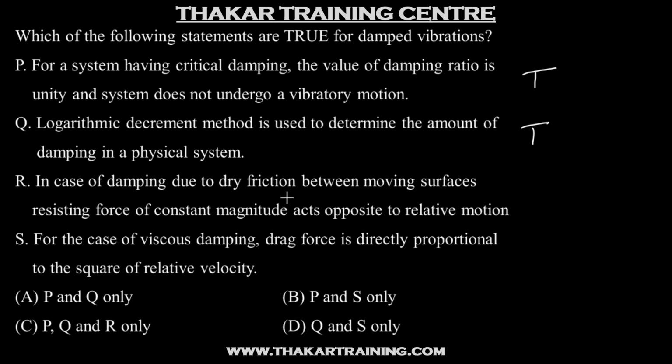In case of damping due to dry friction between moving surfaces, resisting force of constant magnitude acts opposite to the relative motion. So when it is a case of damping due to dry friction, the friction force which is acting is nothing but the kinetic friction, which is of a constant magnitude and it acts opposite to the relative motion. So this statement is also true. For the case of viscous damping, drag force is directly proportional to the square of relative velocity. Now the viscous damping force is proportional to the relative velocity and not the square of the relative velocity. So this statement is false. So the statements that are true are P, Q and R. So the answer will be option C.